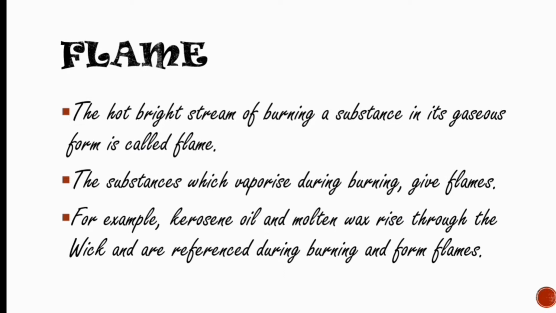You have to remember that if a substance is burning in its gaseous form, then the hot bright stream that comes is called a flame. The substances which vaporize during burning give flames. For example, kerosene oil and molten wax rise through the wick and are vaporized during burning and form flames.